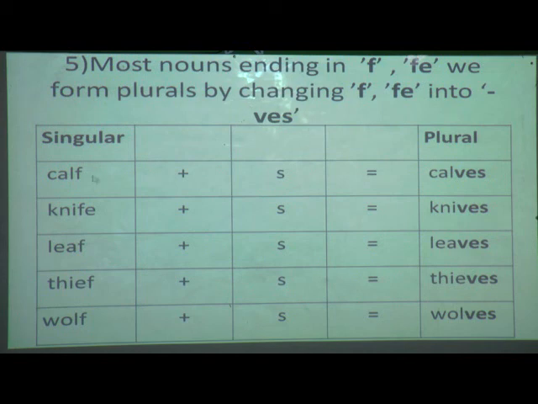If a noun ends with F or FE, we are going to change it into VES. Okay? So calf plus S, calves. We are going to write here VES. I have by mistake written S here. Knife plus S, knives.